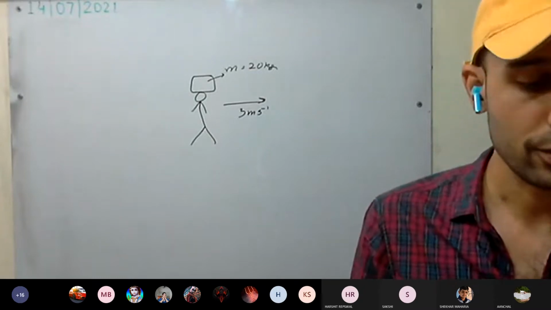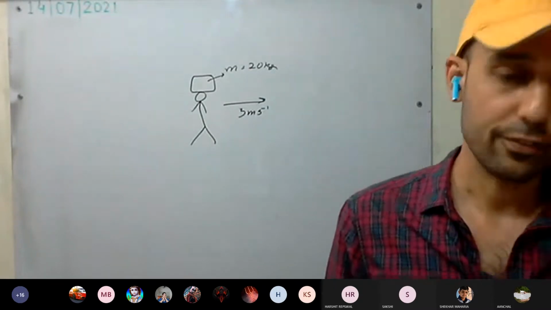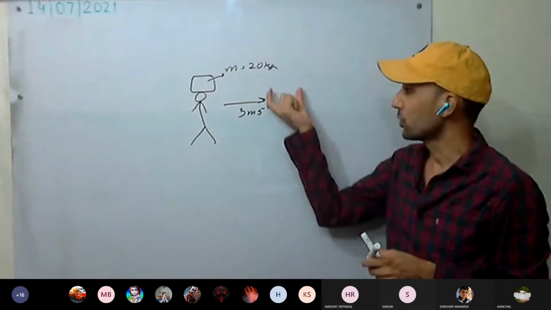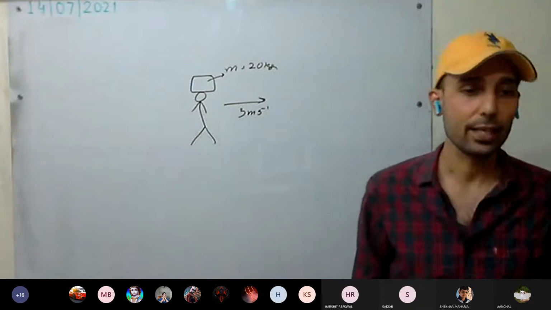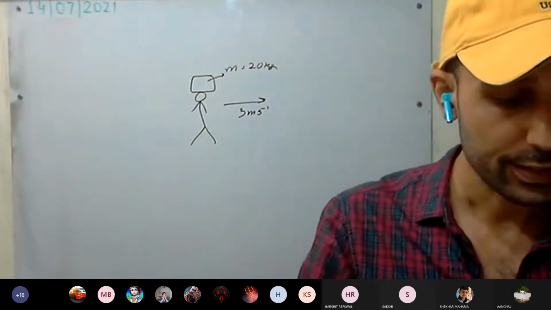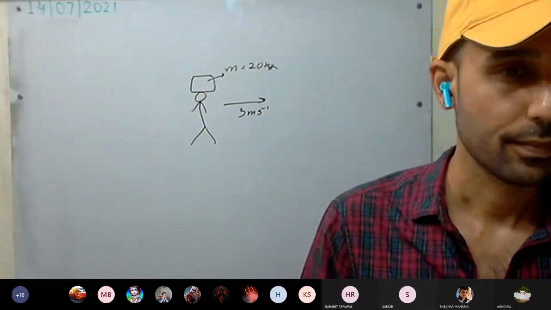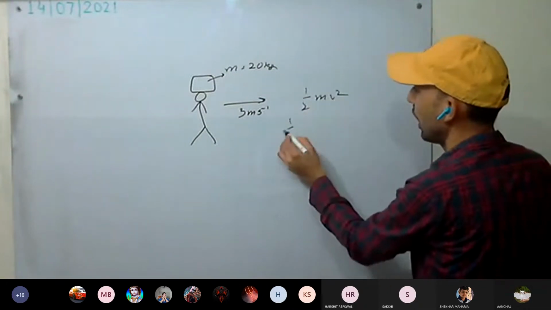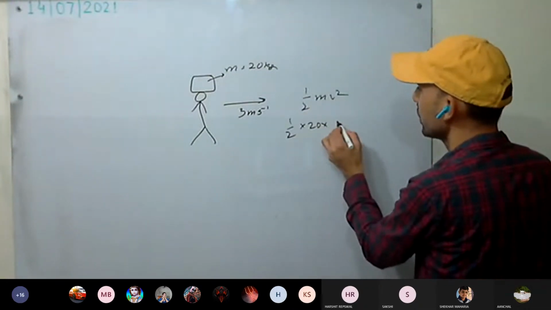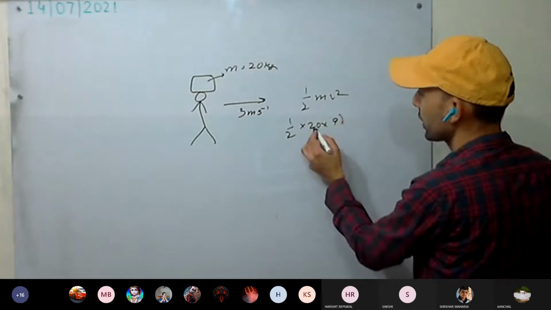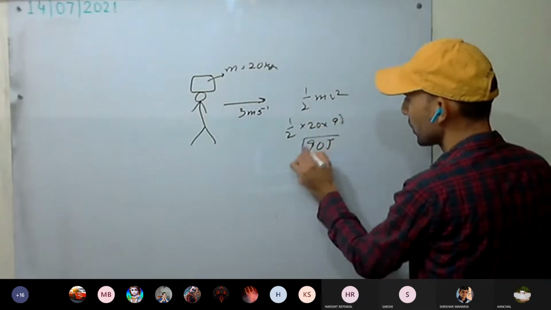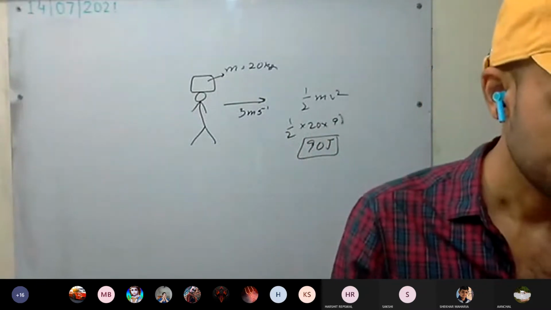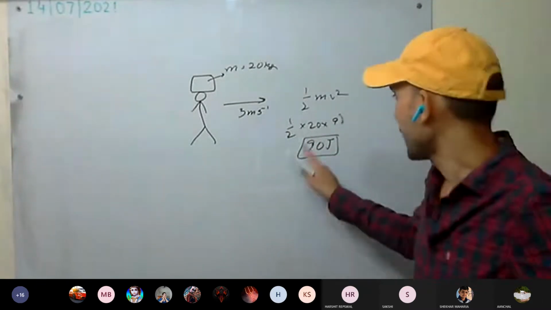How can you calculate it? Here it is half mv square. Initially it was at rest, now it starts running. So half mv square is the work done. Everyone calculate that and tell. Half into 20 into 3 square, so 10 into 9, it will be 90 joule. So how much work has this man done? 90 joule.